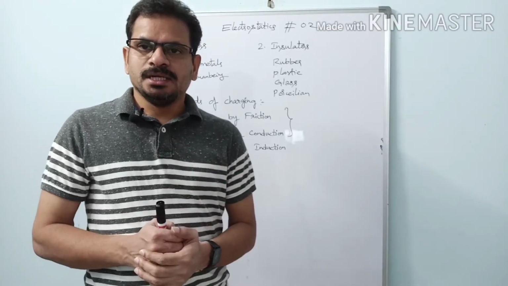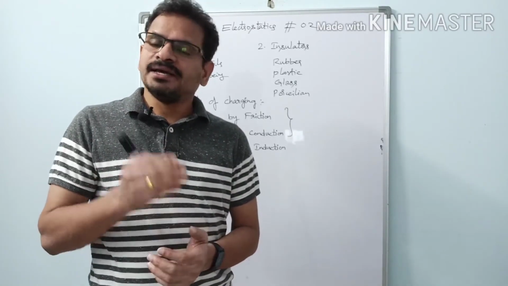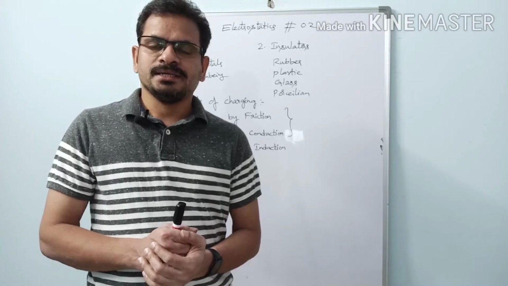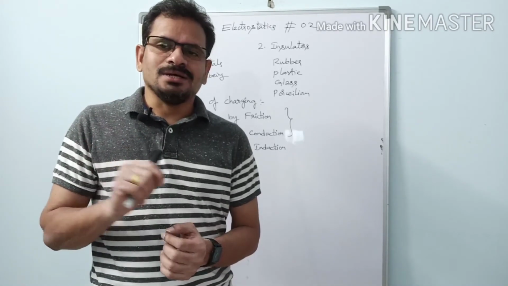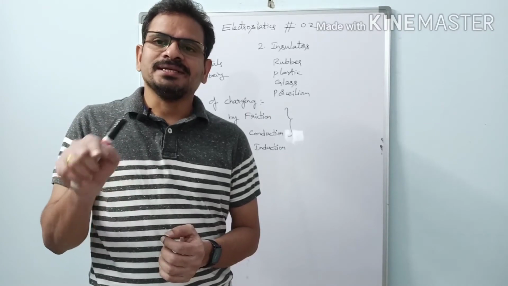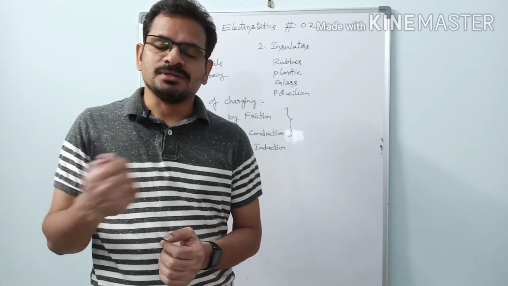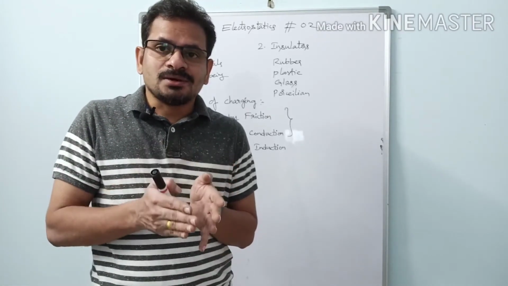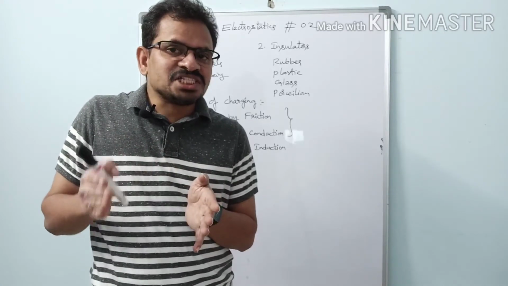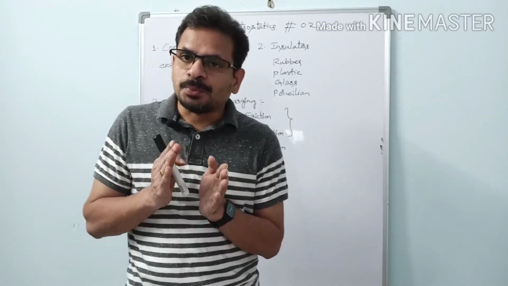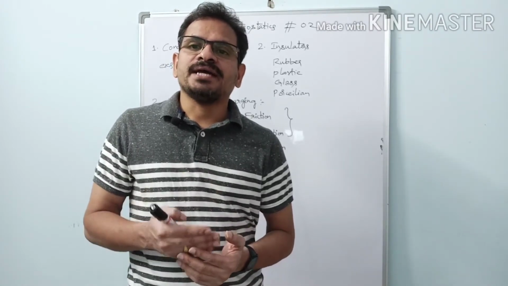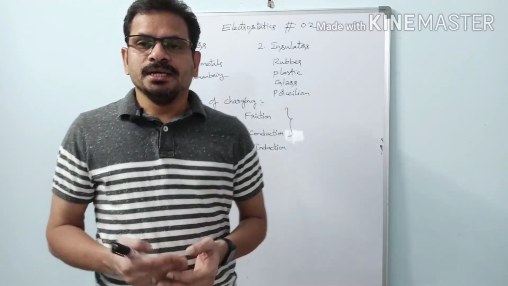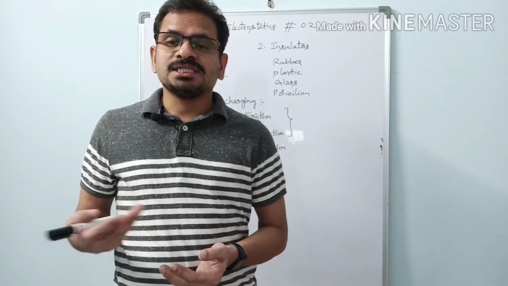For example, if a glass rod is rubbed with a silk cloth, what happens? The glass rod loses electrons to the silk cloth and the silk cloth gains electrons from the glass rod. That is, the glass rod, by losing negatively charged electrons, becomes positively charged, while the silk cloth, which has acquired electrons from the glass rod, becomes negatively charged.